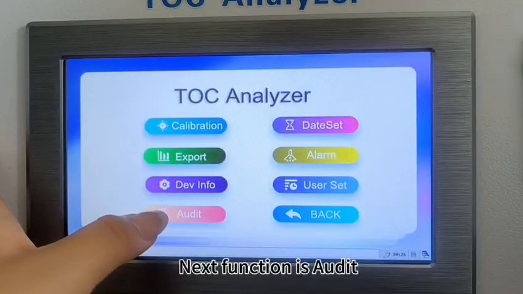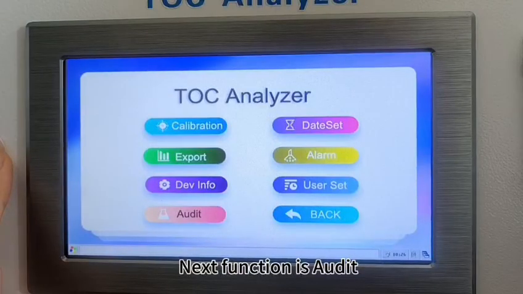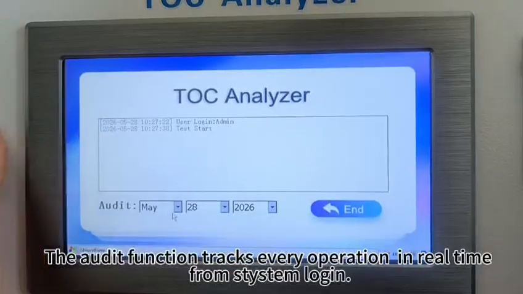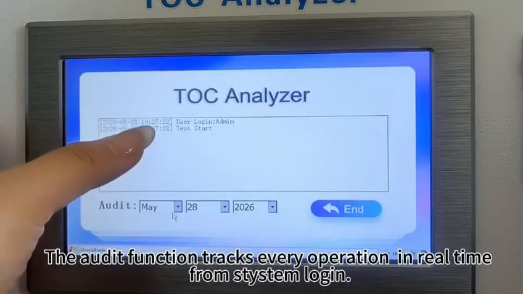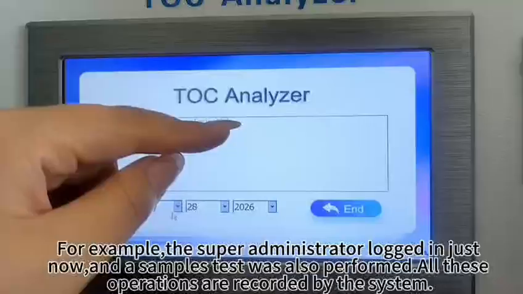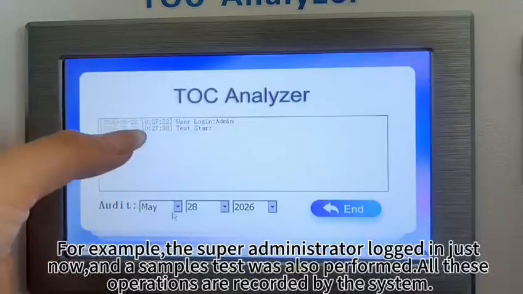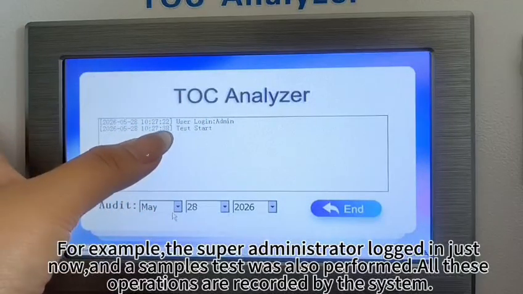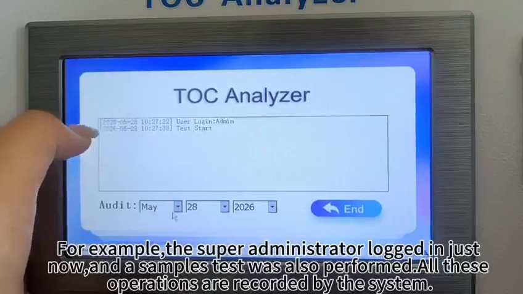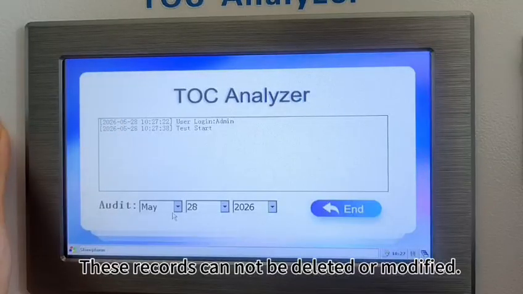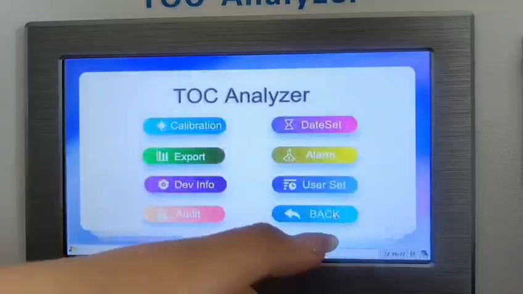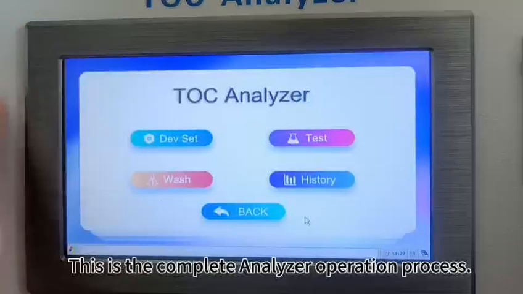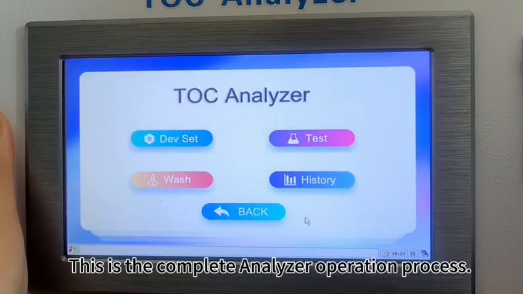Next function is Audit. The audit function checks every operation in real time from system login. For example, the super administrator logged in just now and a few sample tests were also performed. All these operations are checked. These records cannot be deleted or modified. Click back. This is the complete process.